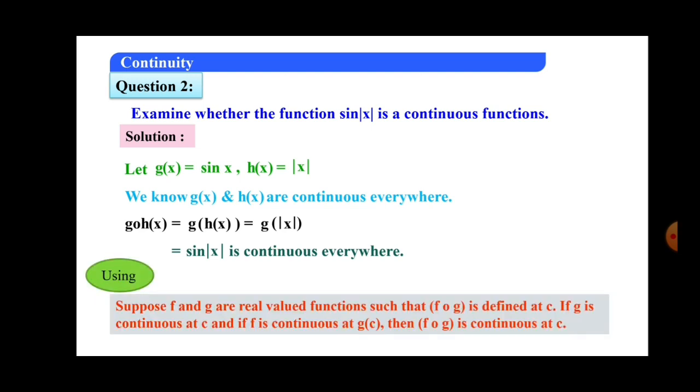Using the previous theorem, we can say that sin mod x is also continuous. Here we are not proving it by selecting one general point, finding the limit and f of that point, and showing that they are equal. Using the properties, we are proving these composite functions.